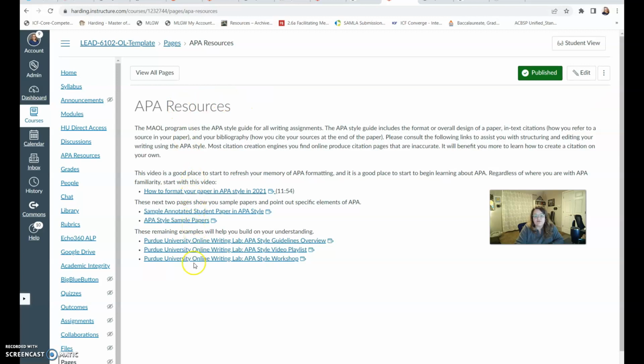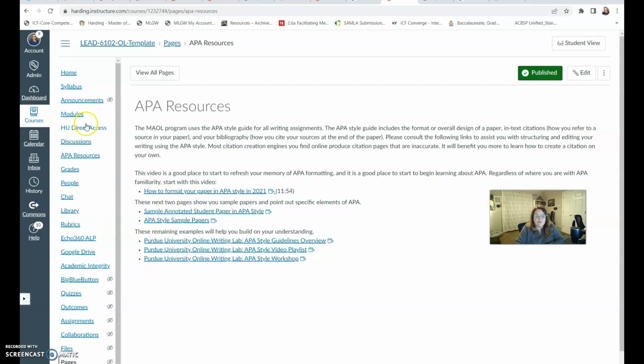There are several different things that you can click to either refresh your memory or to teach you how to use APA. We use APA for all of our classes. Most of our instructors aren't terribly strict on it, but it's better to be safe than sorry. So make sure that you are formatting your papers using APA style, and these are really good resources to show you how to do that.